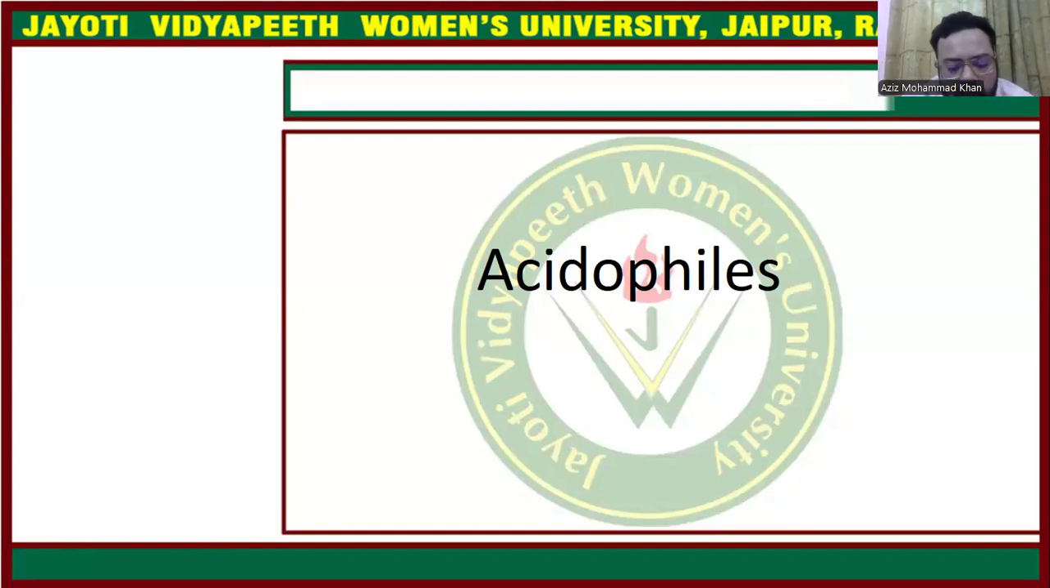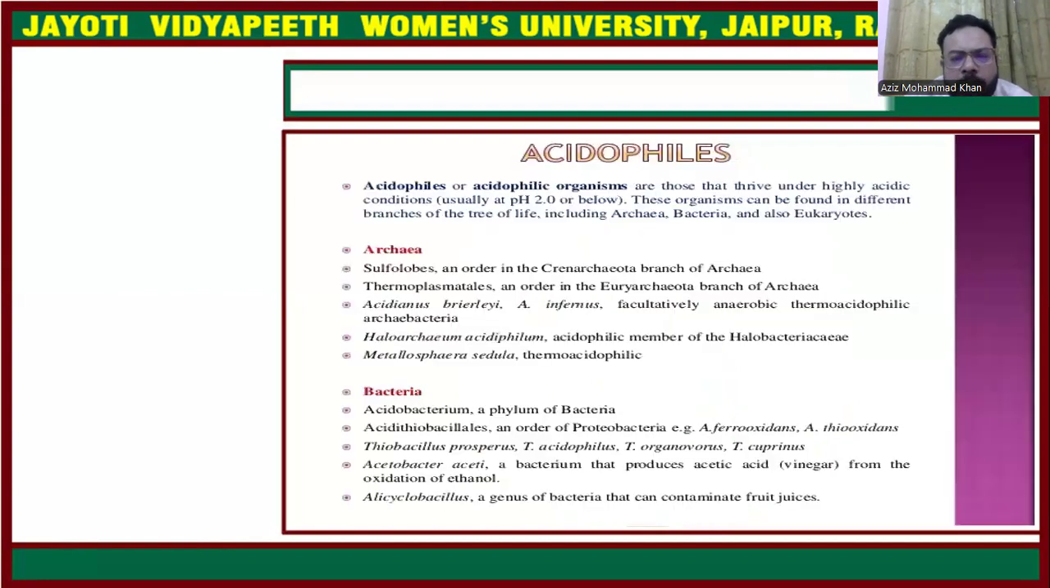Okay, what are acidophiles? In the previous lecture, we discussed the various extreme environments. Acidophiles are microorganisms which live in extreme conditions. What are the extreme conditions? The conditions in which the pH is very low. Here we can say that the pH is below 5. The microorganisms which live below pH 5 or below pH 4 are known as the acidophiles.